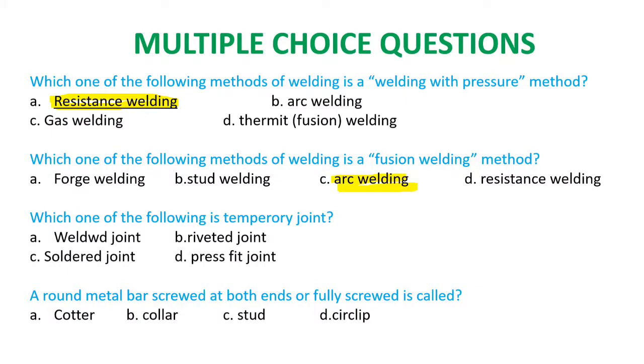Next question. Which one of the following is a temporary joint? Options are welded joint, riveted joint, soldered joint, and press fit joint. The correct answer is press fit joint. Next question. A round metal bar screwed at both ends or fully screwed is called: options cotter, collar, stud, circlip. The correct answer is stud.